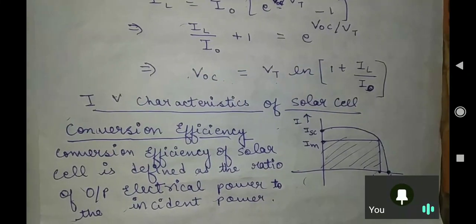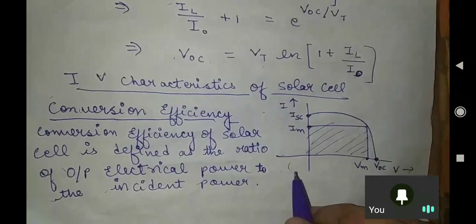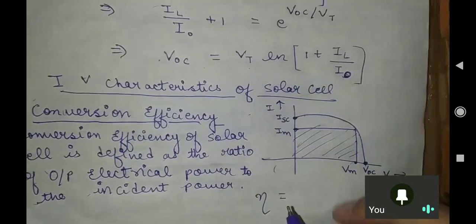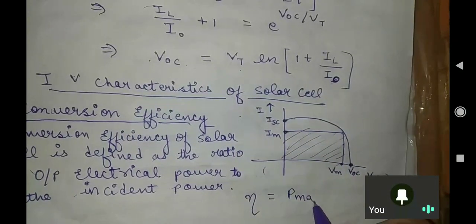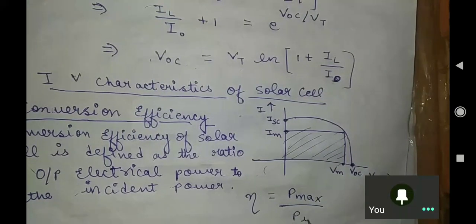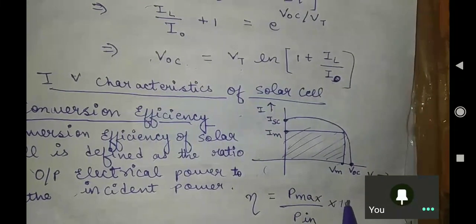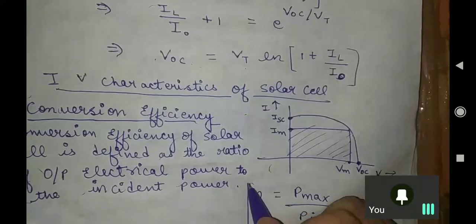We define it as eta equals Pmax over Pin into 100. This is the formula for efficiency.